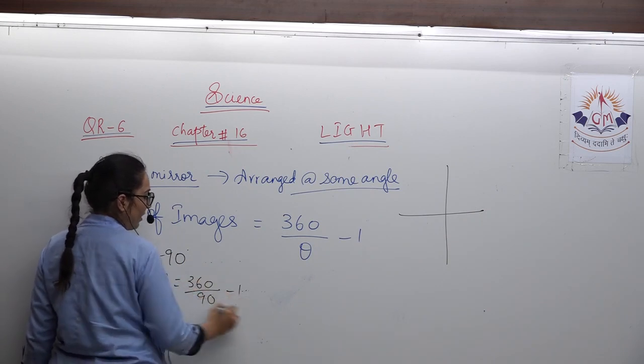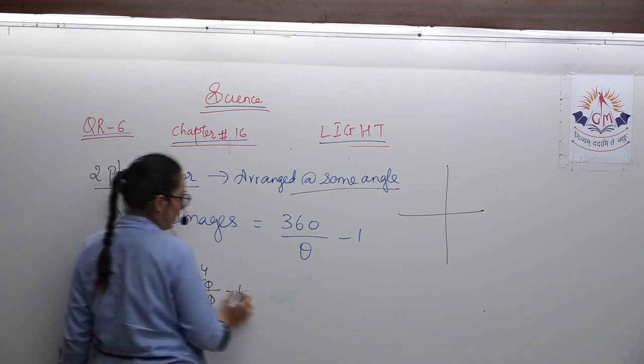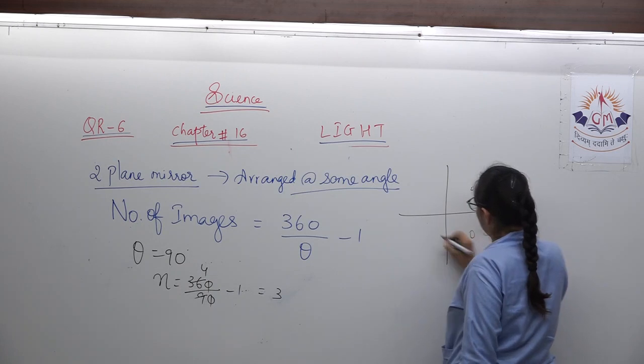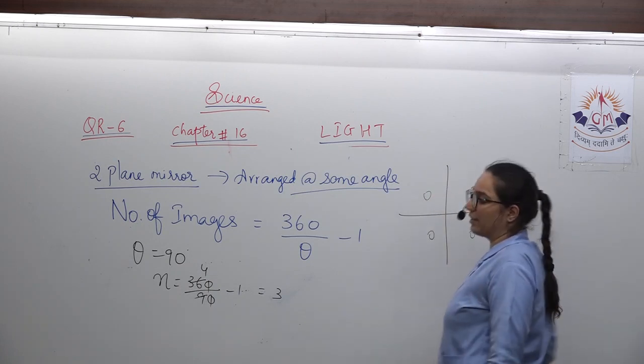360 upon 90 minus 1. 0, 0 cancel. 9 4s are 36. What is 4 minus 1? 3. You'll get 3 images if the object is kept over here. Here, here and here. At 3 places you'll get the image.